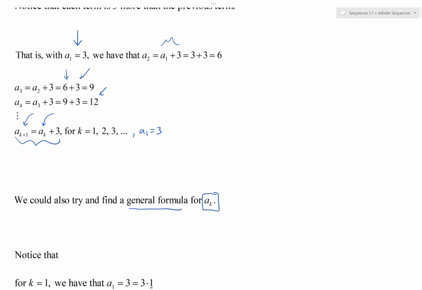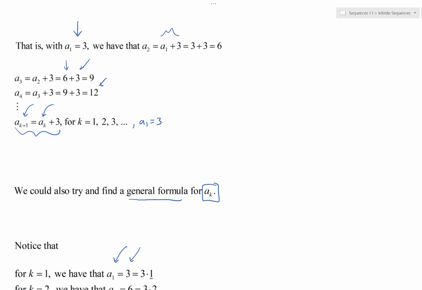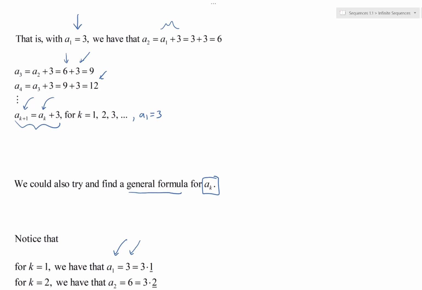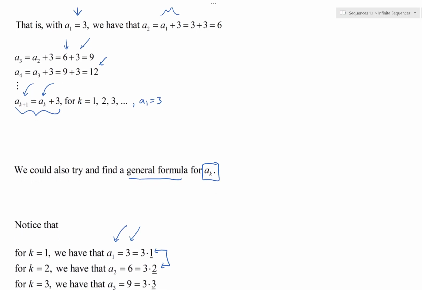So note that when k is 1, the first term, A1, is 3, of course. It's given in the sequence. And that's just the same as 3 times 1. If k is 2, then notice the second term, which is 6, is the same as 3 times 2. Interesting. What about when k is 3?